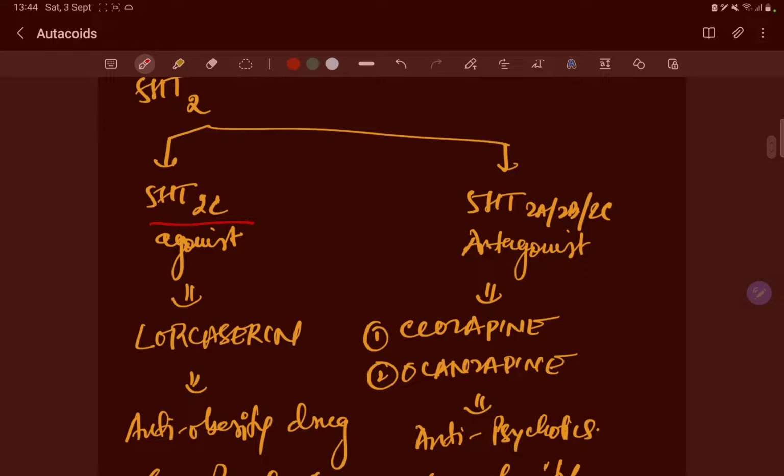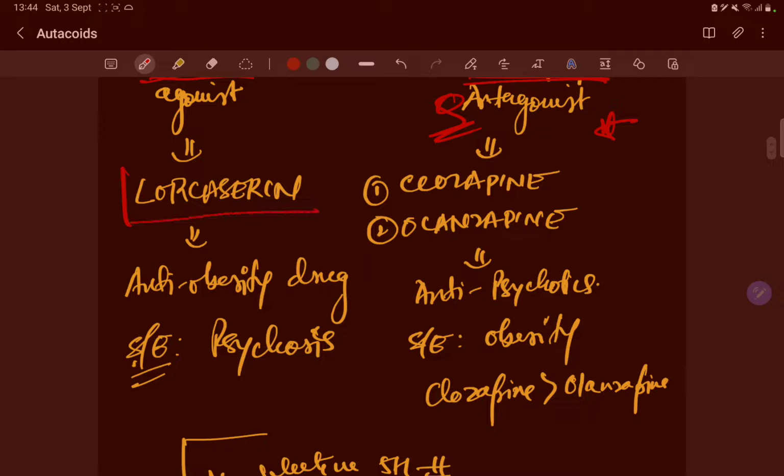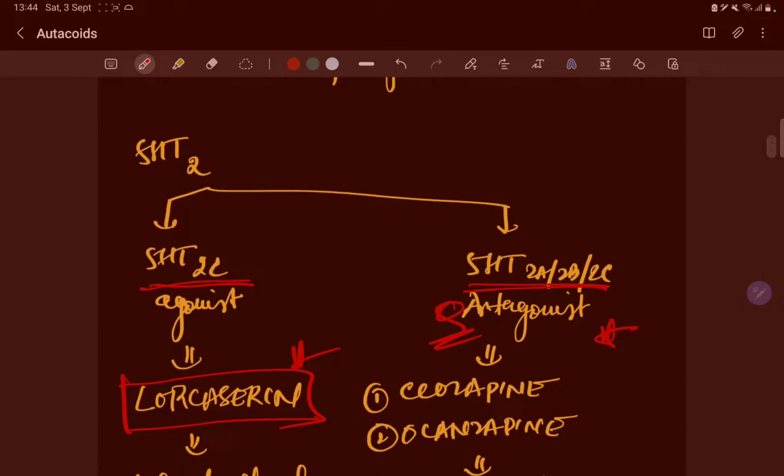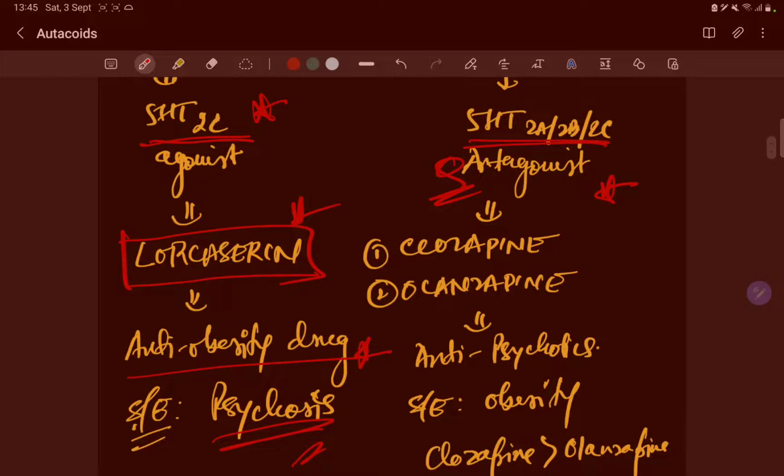For 5-HT2 we have 5-HT2C agonist and 5-HT2A, 2B, 2C antagonists. Lorcaserin is an anti-obesity drug. The side effect is psychosis. It was approved before, but the side effect is psychosis, and it has a red label warning.